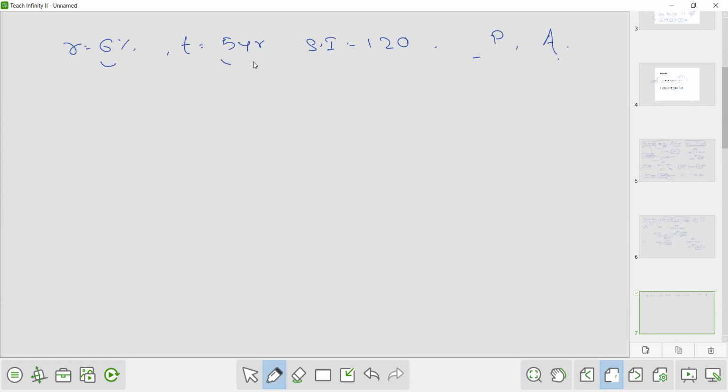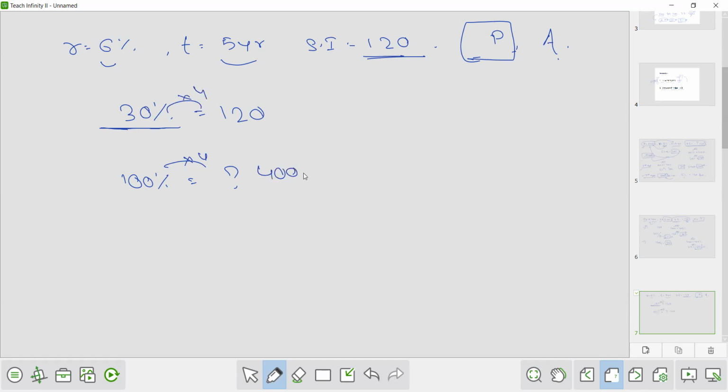So total duration is 5 years. So 30%. So this 30% is the simple interest on a sum of this principal amount. So the principal is always taken as 100%. So 100% is what? So the value of 30% is given in terms of SI, that is 120. So 100% is what? So into 4, it will become 400.